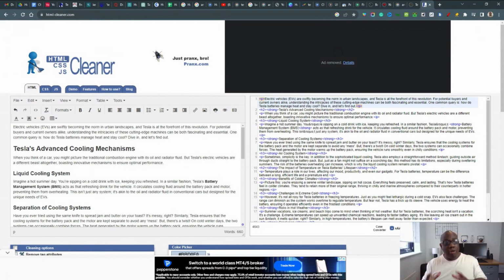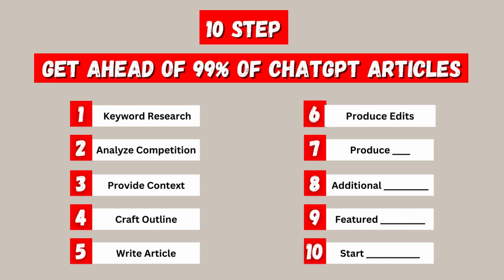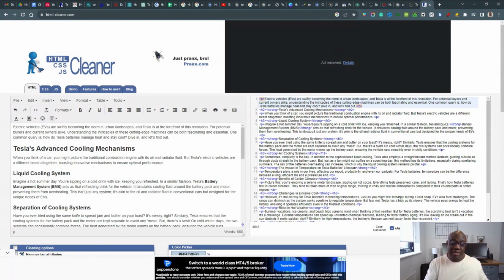So now we've got our article, whether it's in WordPress or Shopify or in HTML Cleaner, if you want to copy the way that I do it. We now need to start editing this article to make sure it's actually better than the other articles that are out there.